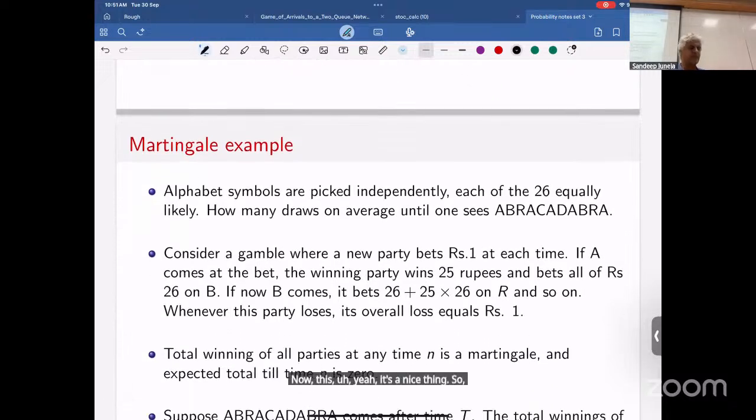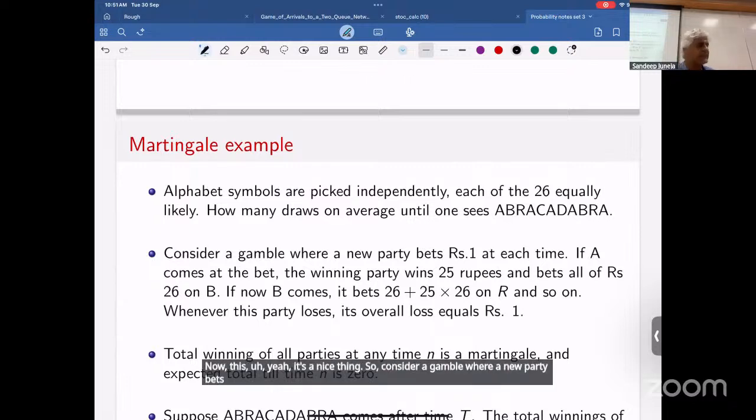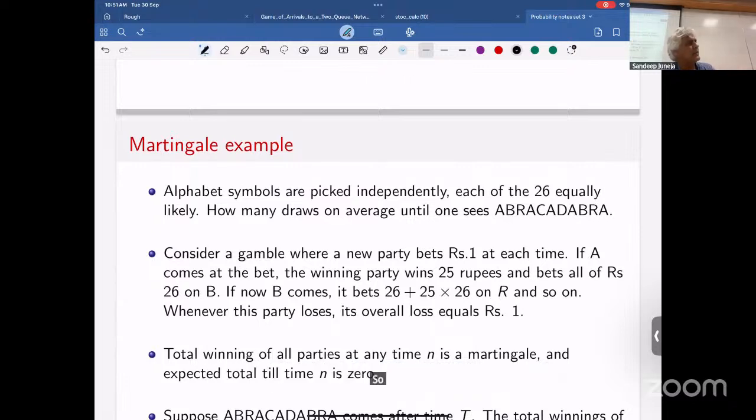So consider a gamble where a new party bets rupee 1 at each time. So at each time, another party starts betting rupee 1 in the game. If A comes up, the winning party wins 25 rupees, right? So with probability 1 by 26, it wins 25 rupees. With probability 25 by 26, it loses 1 rupee. So the amount it won is a martingale. It's a fair game. Now, if it does win, then it has 26 rupees: the 1 rupee it had in its pocket, and 25 it won. It bets all those 26 rupees on the next character B.